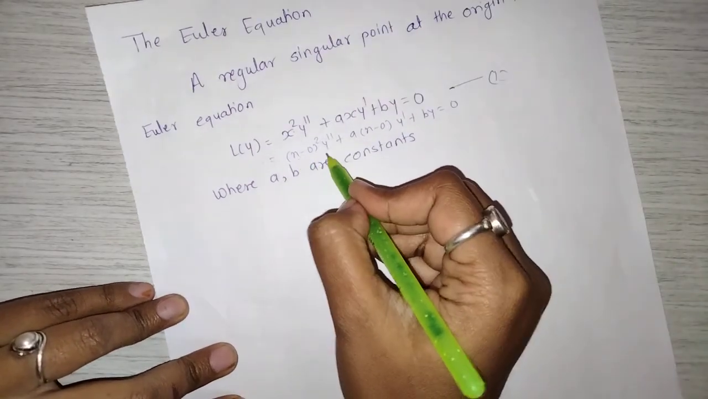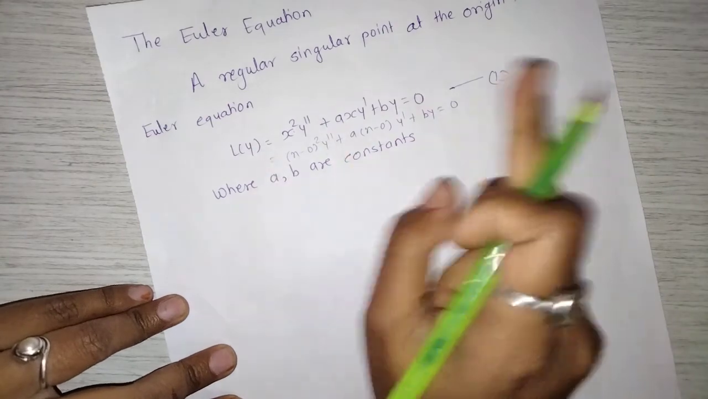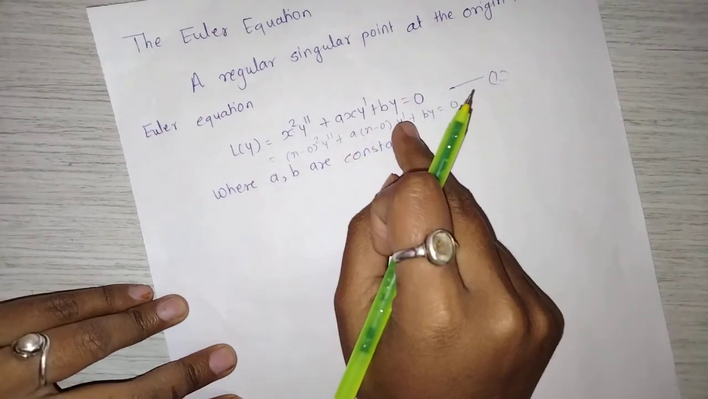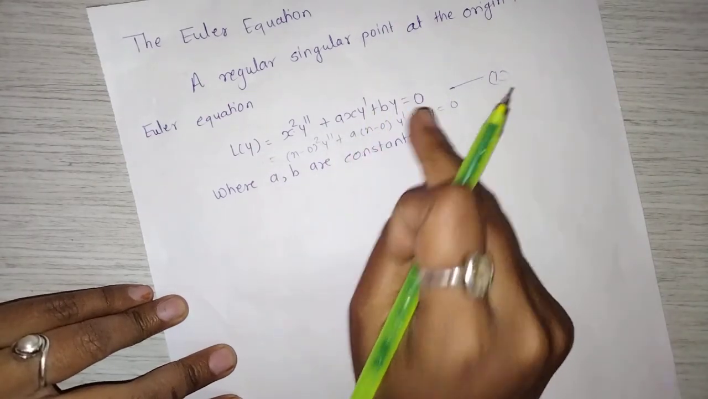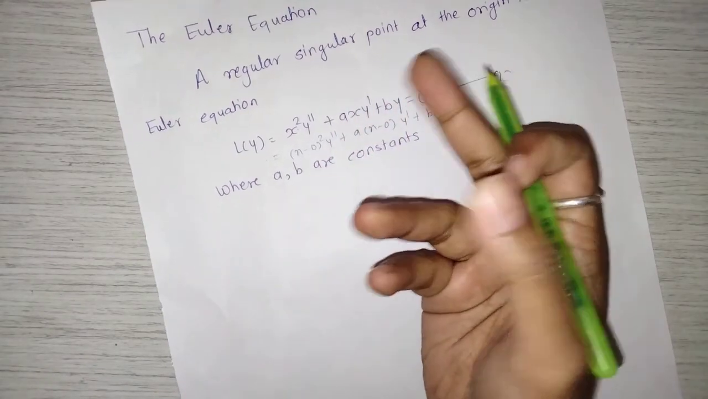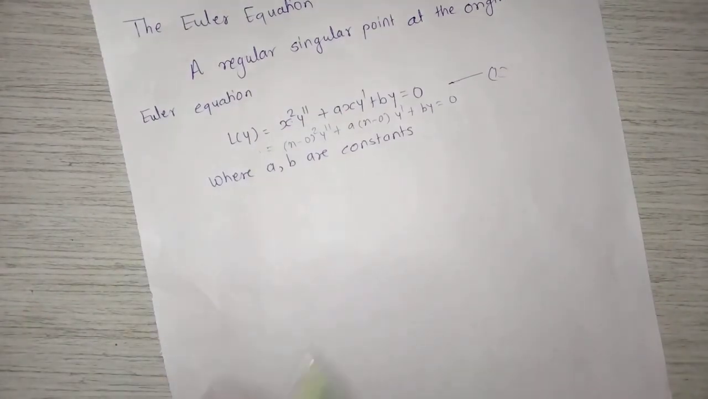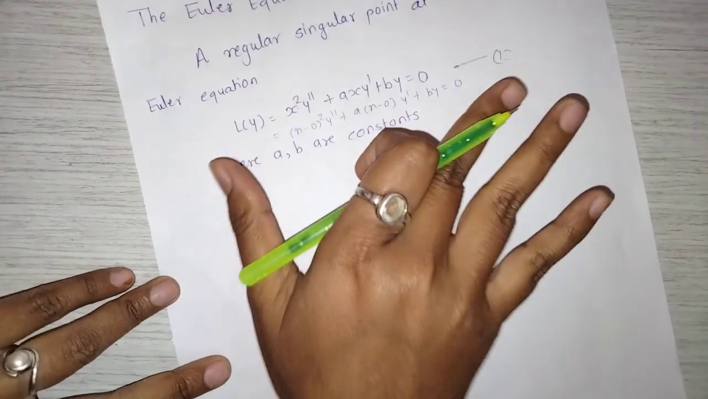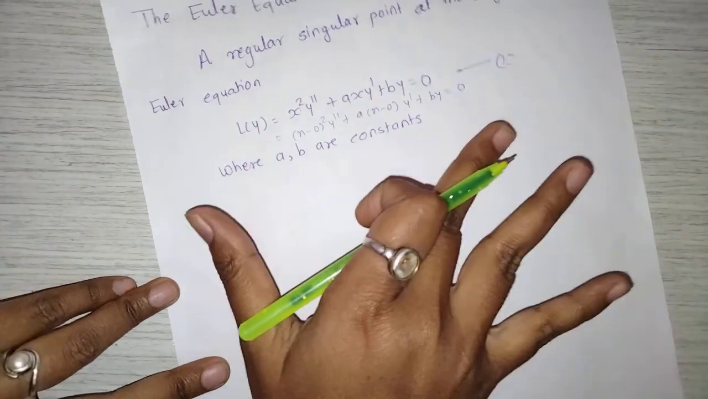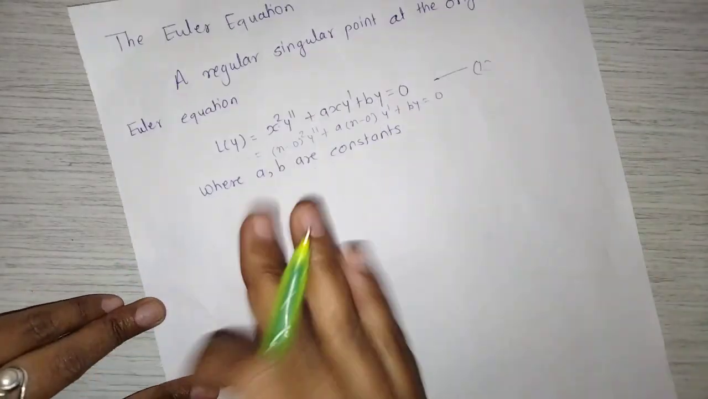Means x equal to 0 is a singular point as well as a regular singular point, because the coefficient of y dash is x minus 0, and the coefficient of y double dash is in the form of x minus 0 bracket square. So x equal to 0 is a regular singular point, means this Euler equation has a regular singular point at the origin.